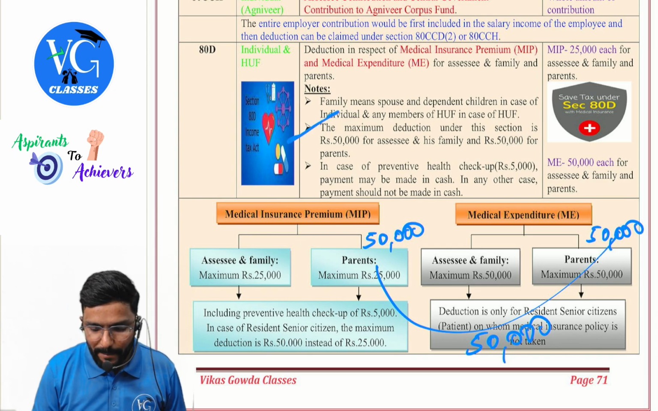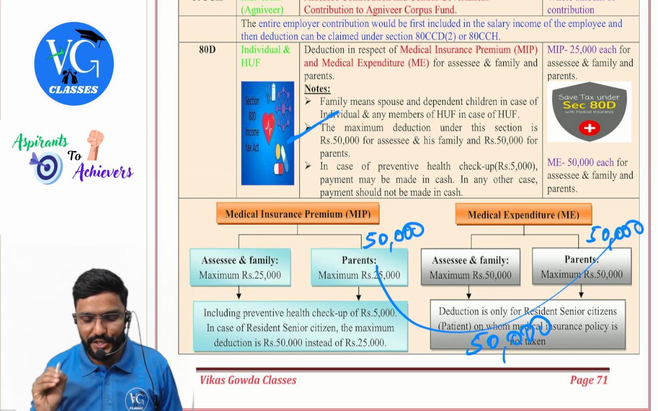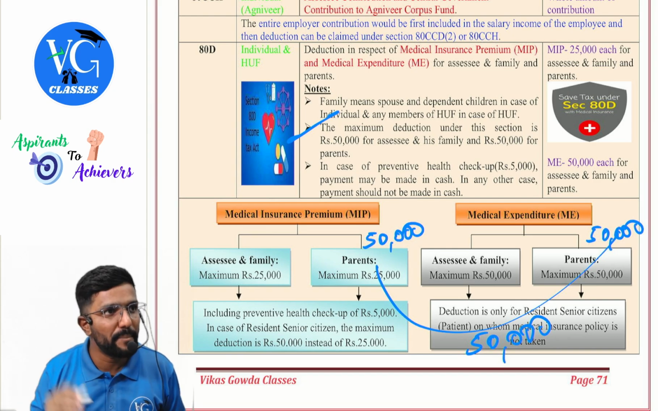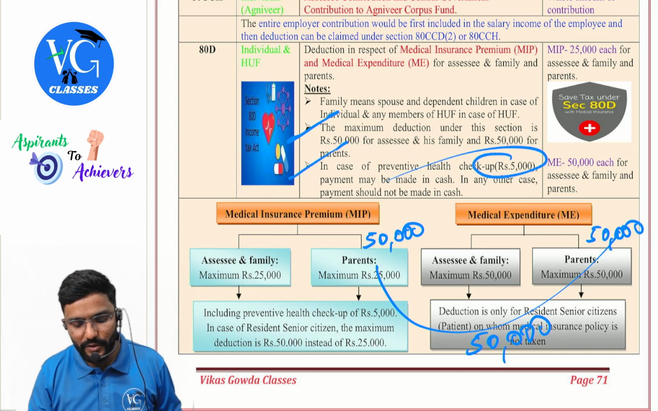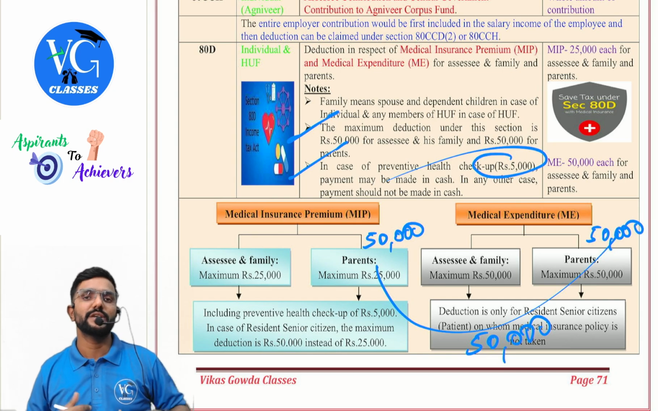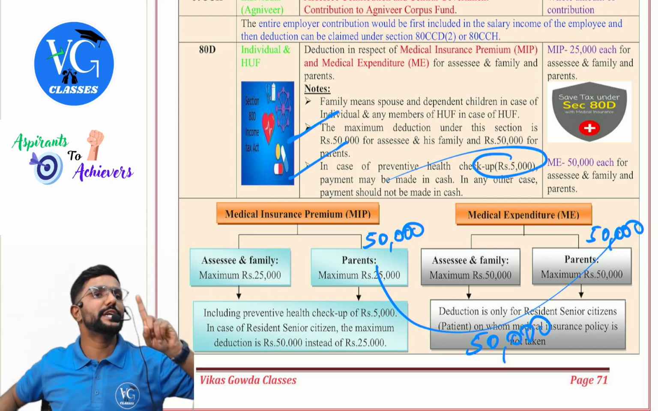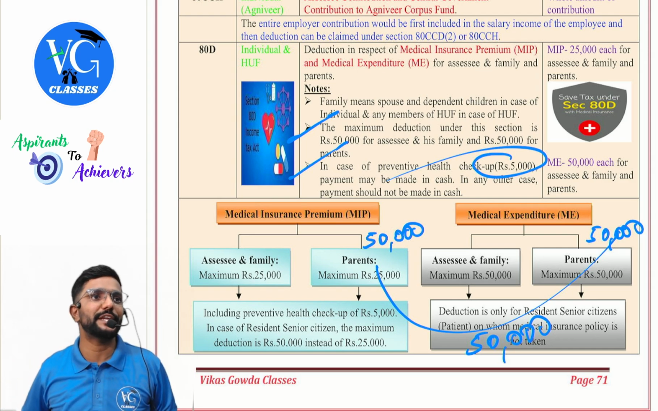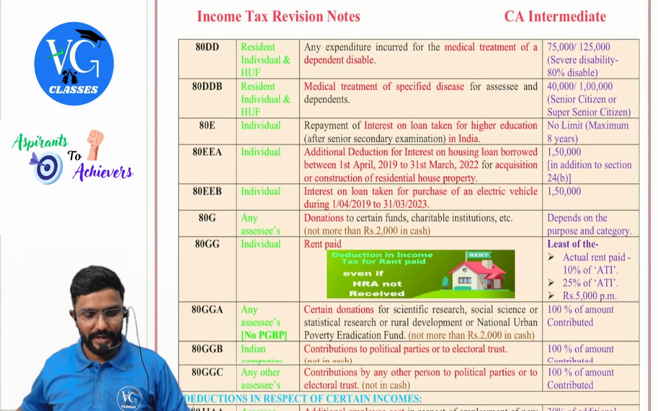You can observe the maximum deduction under the second bullet. The maximum deduction under this section is 50,000 for assessee and his family and 50,000 for parents. In case of preventive health checkup, up to 5,000 payment may be made in cash. In any other case, whether it is premium or medical expenditure, it should be paid in any mode other than cash. 80D done.